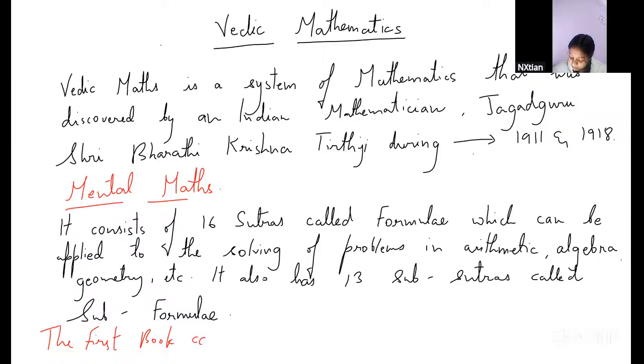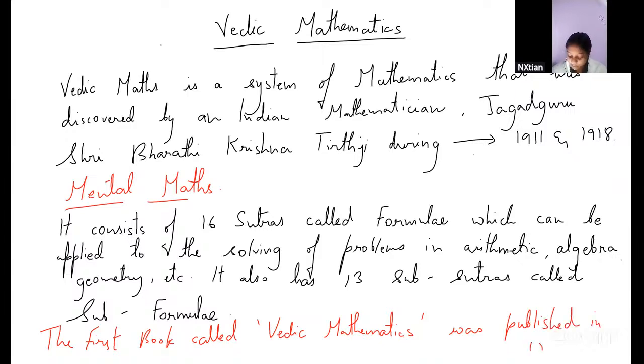Ma'am, I'm done writing. Can you erase it? No, write one more line at the end: the first book called Vedic Mathematics was published in 1965. It can be asked as a short question. Ma'am, BC? Yeah, 1965. All right.